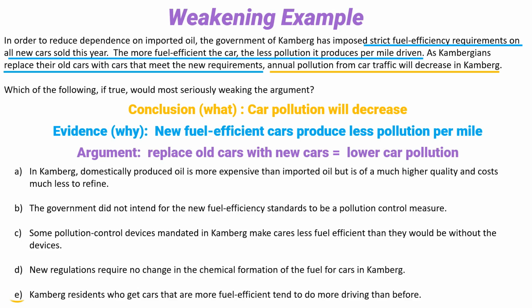Okay, check out answer choice E. E says that sure, the new cars are more fuel efficient, but when Lamborghinians get their hands on these new, more fuel efficient cars, guess what they do? They drive more. So while the pollution per mile drops with the new cars, Lamborghinians drive more miles. That's a reasonable explanation why the pollution might not drop even though you've introduced more fuel-efficient cars that produce less pollution per mile. Okay, very nicely done.